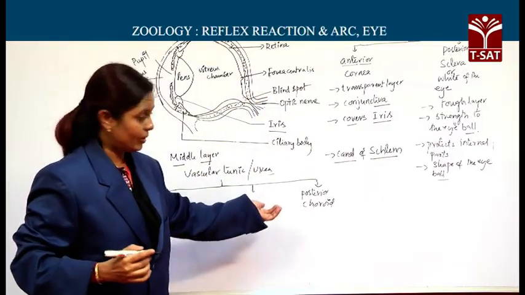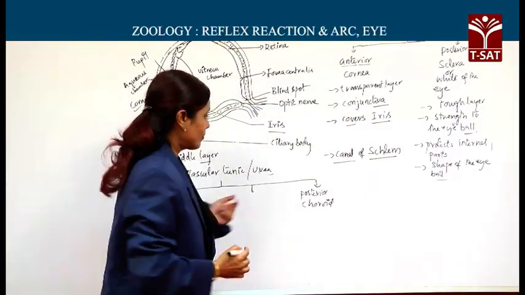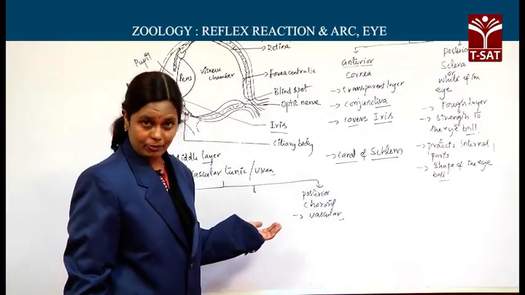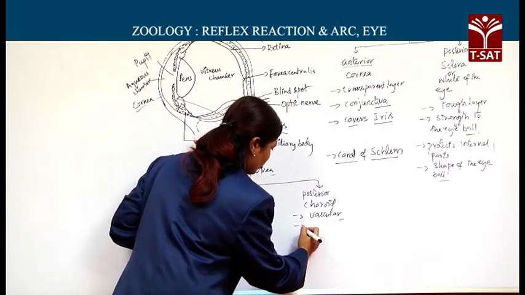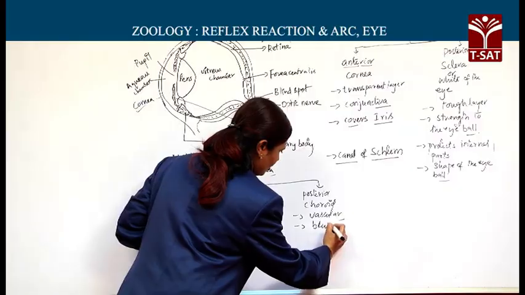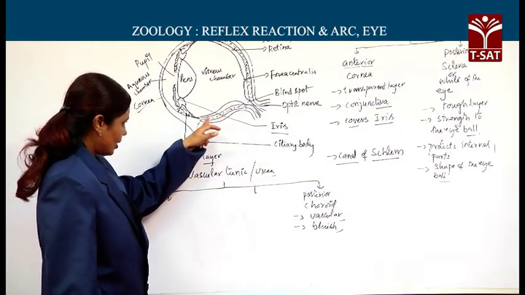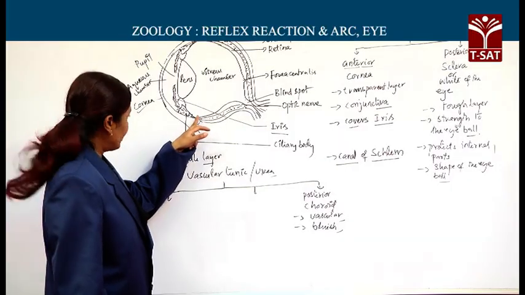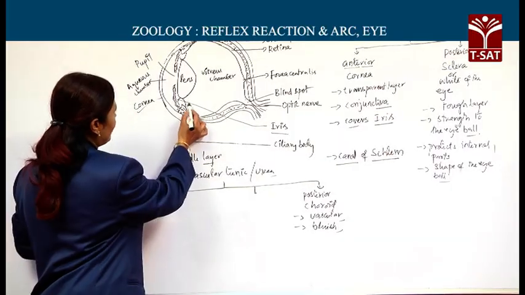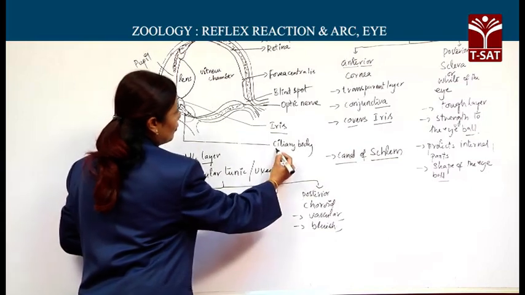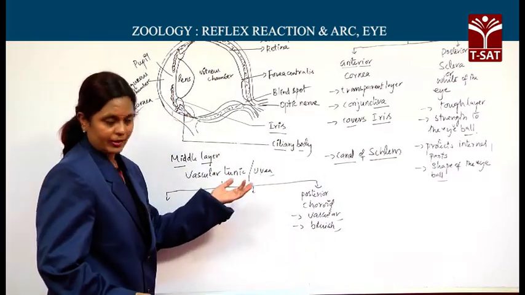This is a pigmented, vascular layer, has a rich supply of blood, and is somewhat bluish in color. Anteriorly, this choroid has a thickened portion, which you call the ciliary body.